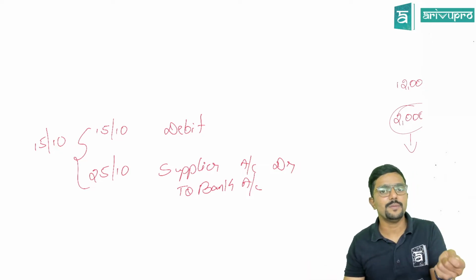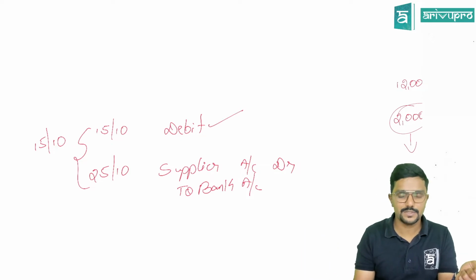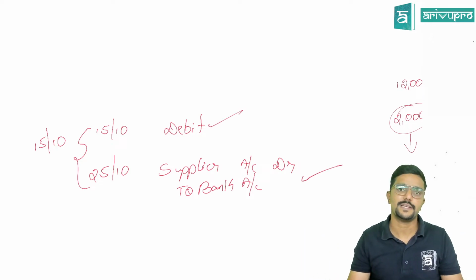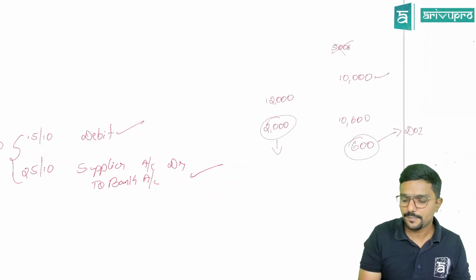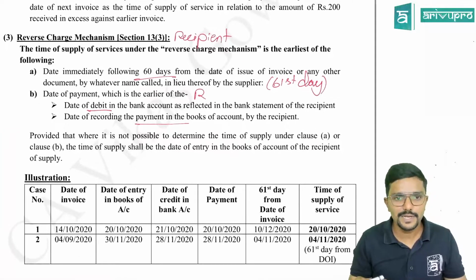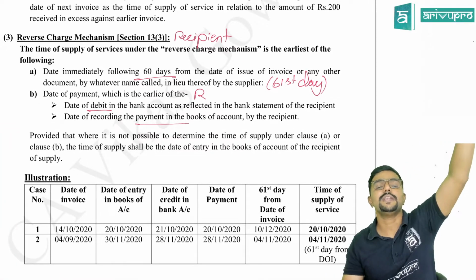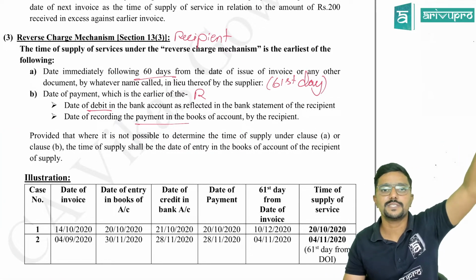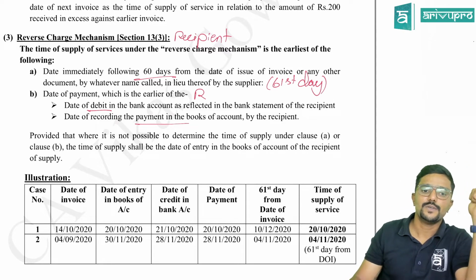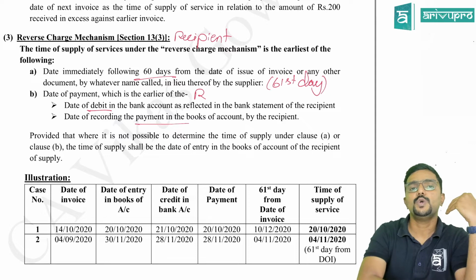So whenever you make payment, your bank account will be debited. That date or the date on which you are recording the payment, whichever is earlier, guys. This is for the recipient under reverse charge. Clear? Same thing is given even under section 12.3, for reverse charge under goods. Agree? So now if I just compare the goods and services.